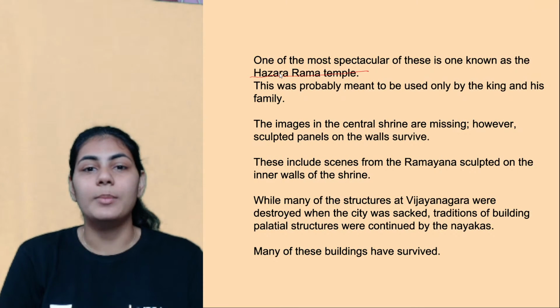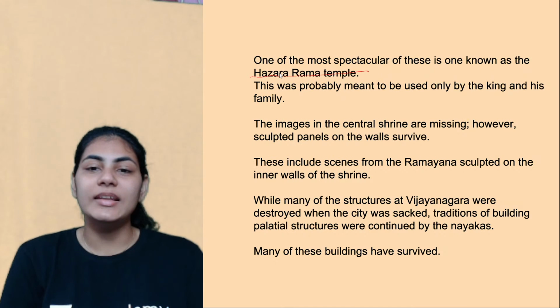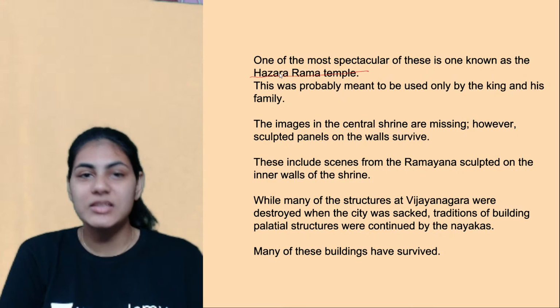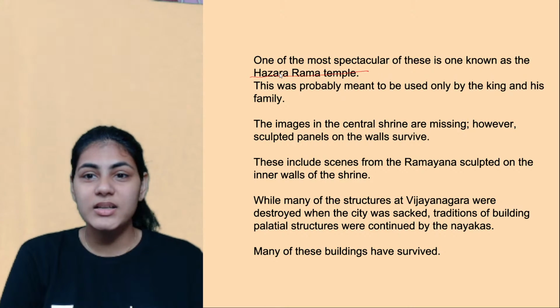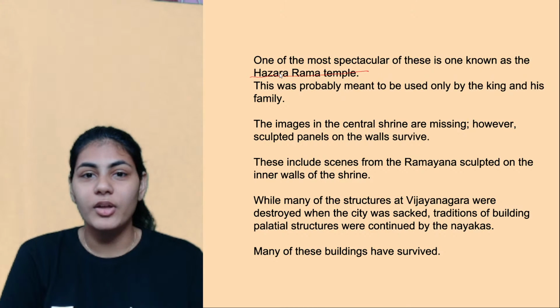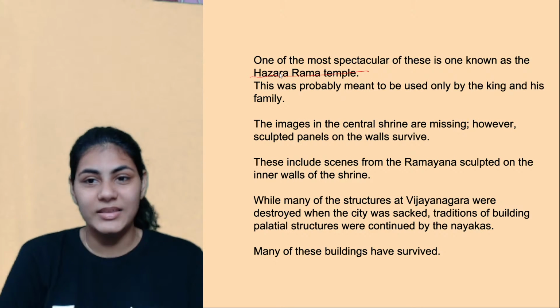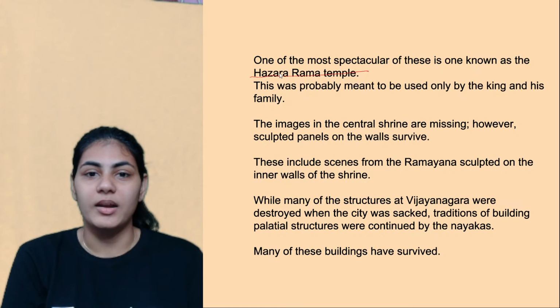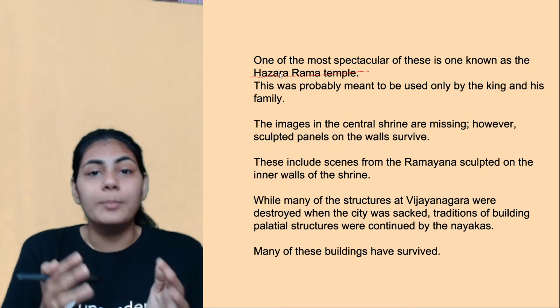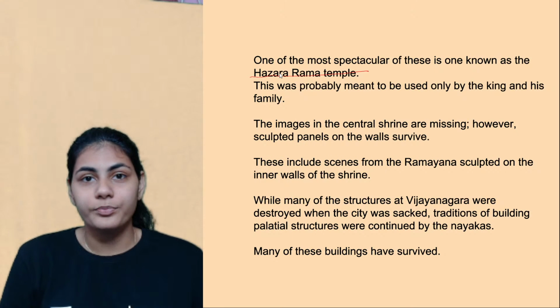So it's called the Hazara Rama temple, and the unique speciality of this temple is that it was probably meant only for the king and his family's use. None of the outsiders, not even the courtiers, not even the military commanders, and leave alone the ordinary people, were allowed into the Hazara Rama temple. It was a temple purely constructed for worship by the king and his family members, right? So that's the speciality of Hazara Rama, and it was a spectacular temple. Just because only one family is going doesn't mean the temple is small. It's very huge.